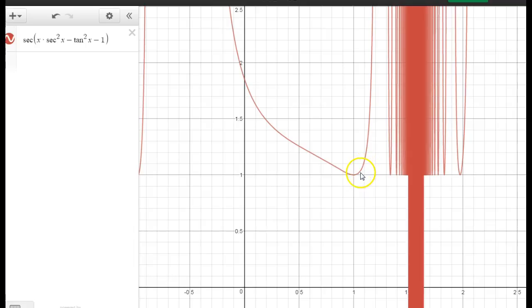So as we approach from the right, we're approaching 1. As we approach from the left, we're approaching 1. So that limit truly is 1 as we make our way from both the left and the right. So that means it is the overall limit.